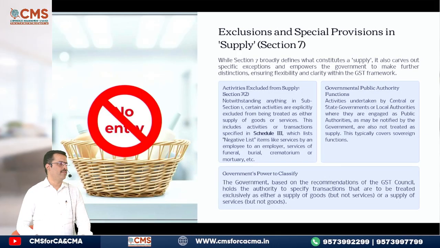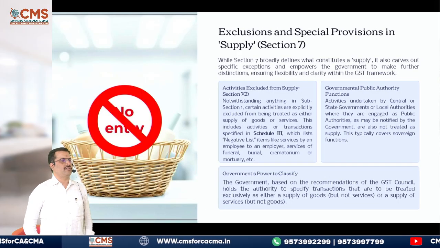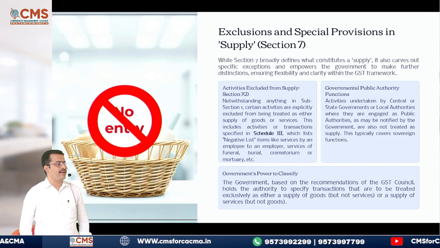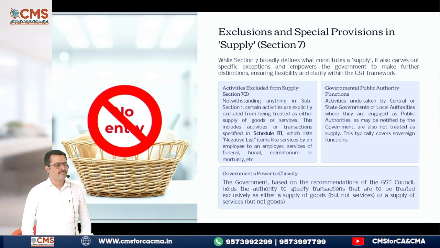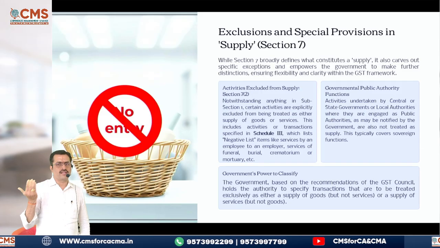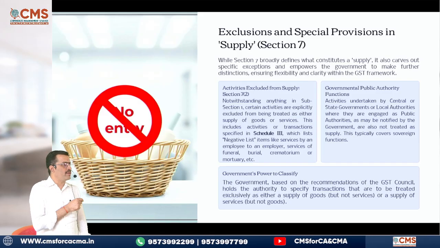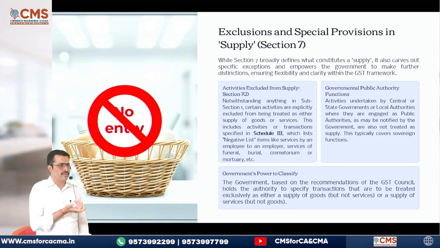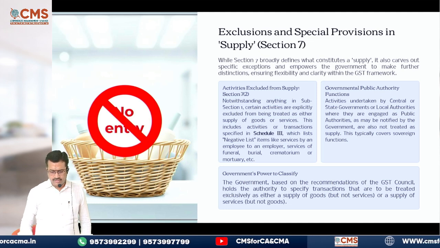Then you have schedule 3. I told you activities mentioned in schedule 3 are neither treated as supply of goods nor supply of services. So here government has notified some services based on recommendations of the GST Council. Similarly, one more service is there where government only acts as a public authority. That will not be treated as supply at all. So for that, they have given you this one.